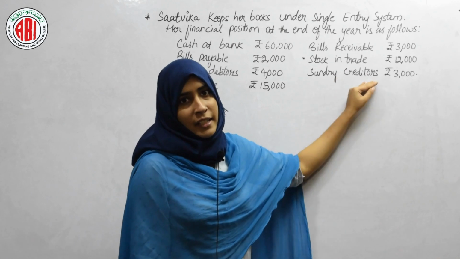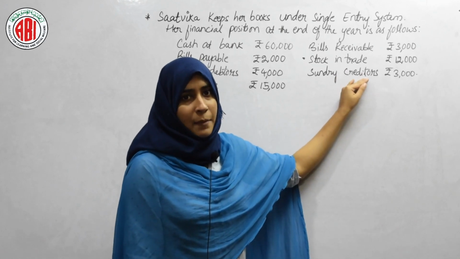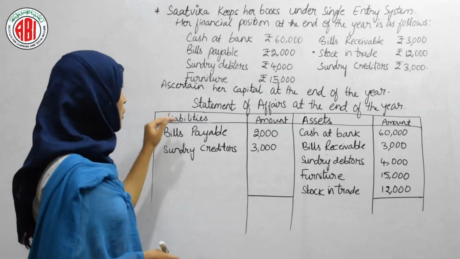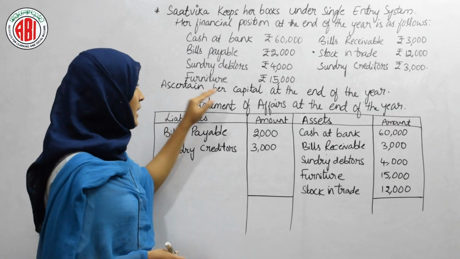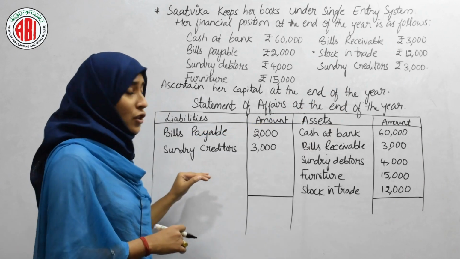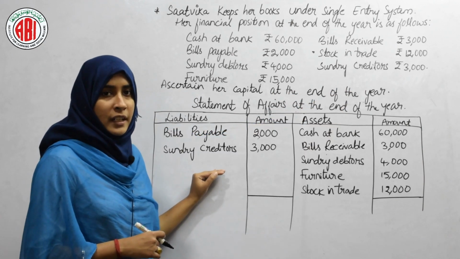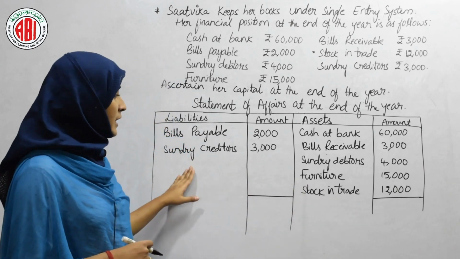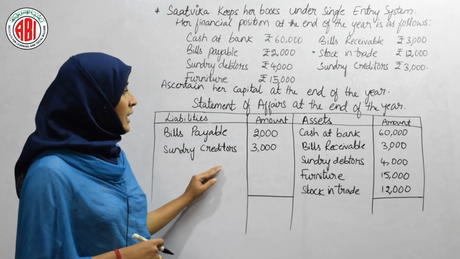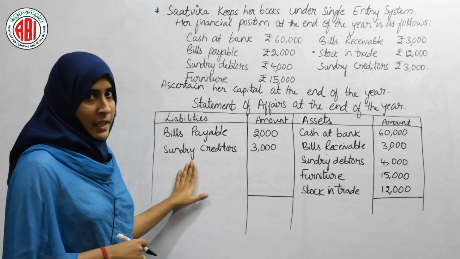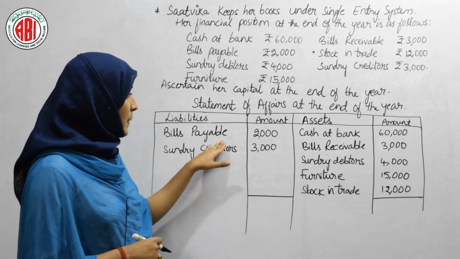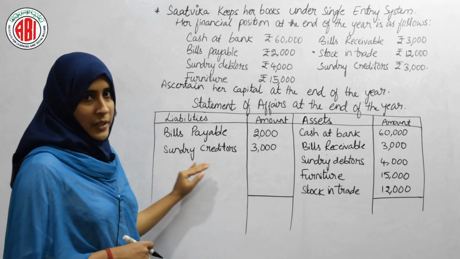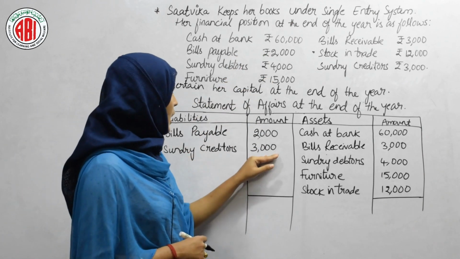And then sundry creditors, this again comes under liability, so we have to write this under the liability side, that is 3,000. So what we have to do is ascertain the capital at the end of the year. This is the format which I have already written, that is liability side and asset side. Under the liability side we only have two entries, that is bills payable and sundry creditors. The amount of bills payable is 2,000 according to the question, and the amount of sundry creditors is 3,000.